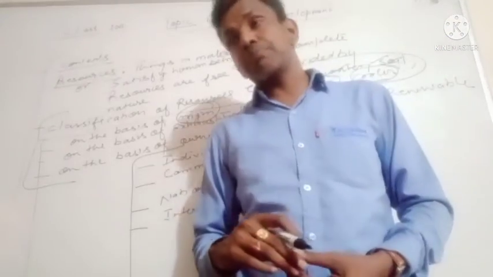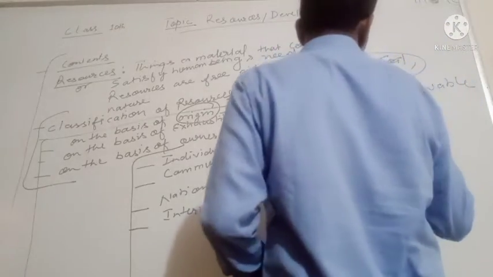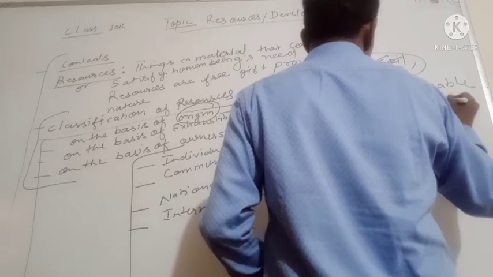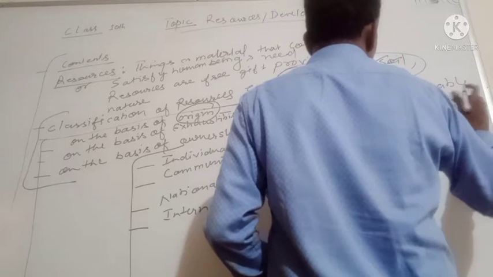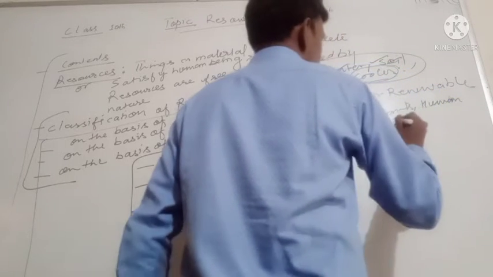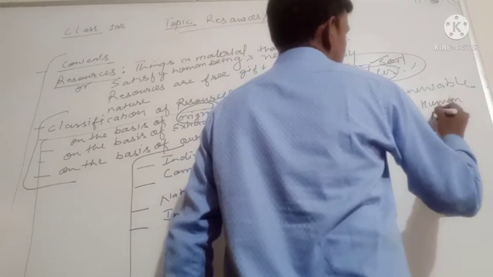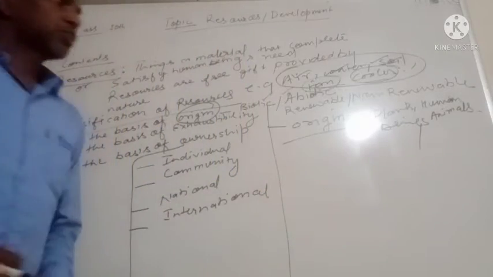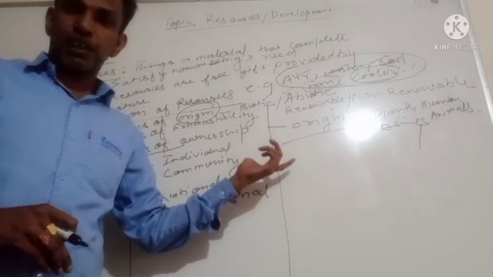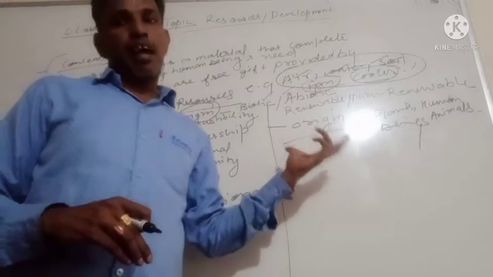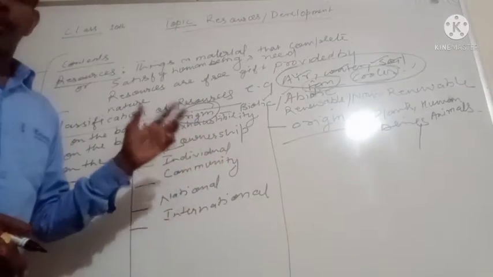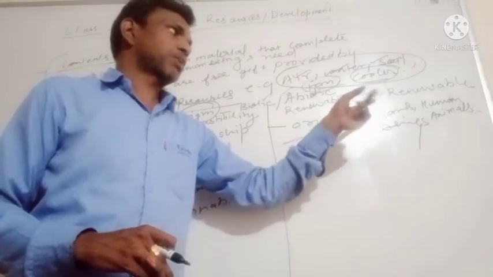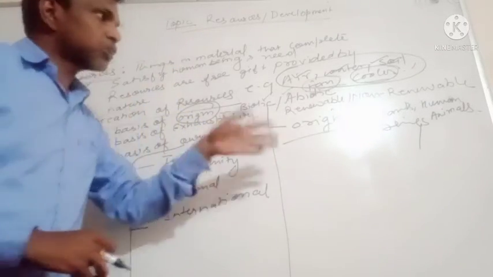Biotic resources are the resources which have life, for example plants, human beings, animals. Biotic resources are obtained from the biosphere. These are also called biological factors.